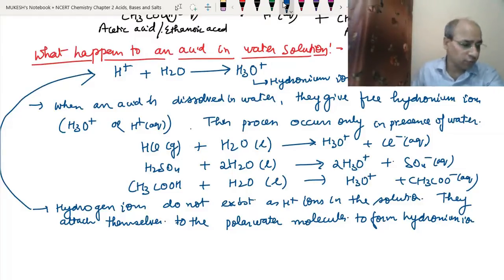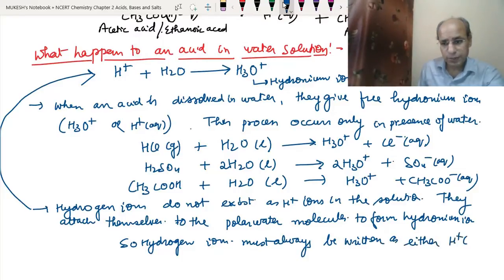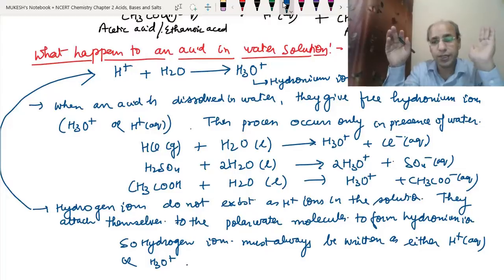Okay, so that is the equation that we can write. So hydrogen ions must always be written as either H+ (aq) or H3O+. Okay, so this is the way for writing the hydronium ions.